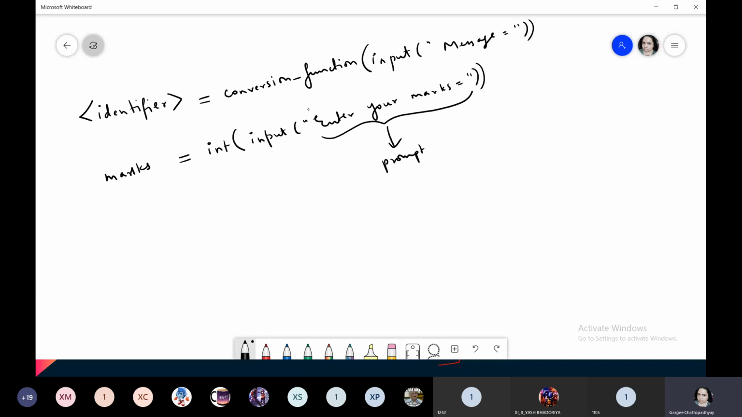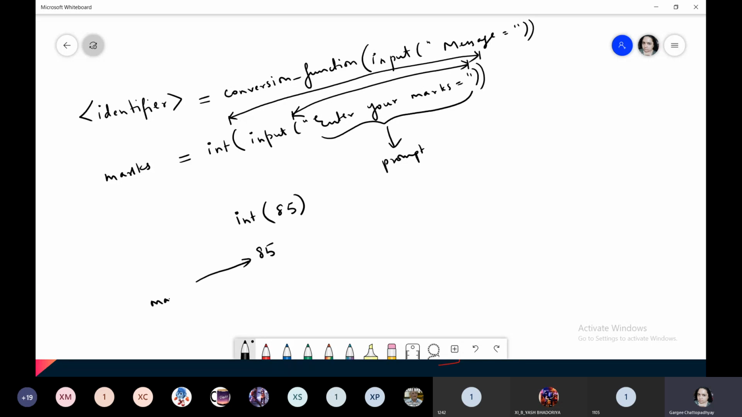So you can just see how the brackets are closed. One bracket contains what? This prompt, and the second bracket contains input till the last. So this int is enclosing this whole thing, that is input. Whatever first value would be asked from the user, the user will enter the value. Now how it changes, you can just see. Once the input function works, a value has been inserted. Suppose the value inserted is 85.